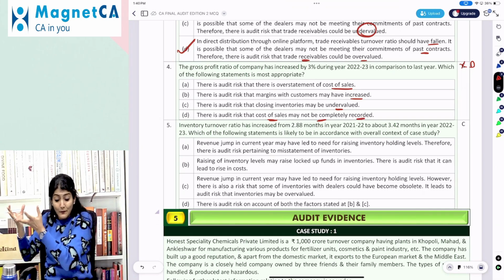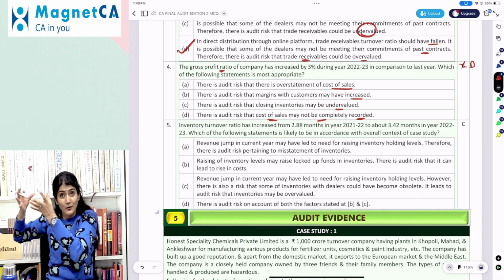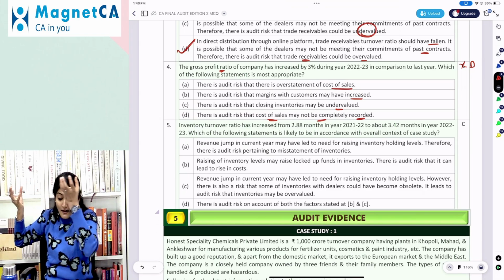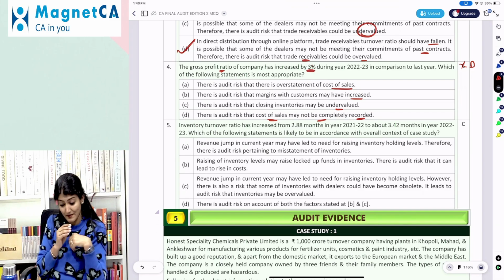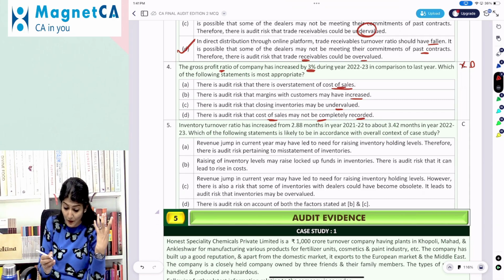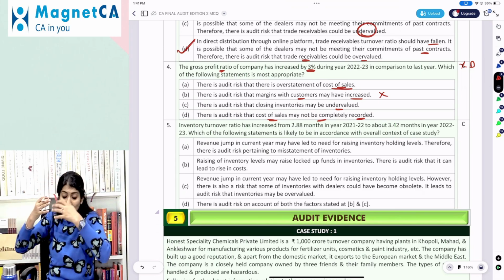If closing inventories are undervalued, then the gross profit ratio would not increase, as the credit side of the P&L is reduced. Overstatement of the cost of sale, or margins with customers might have increased? No, because in online sales there is more competition.